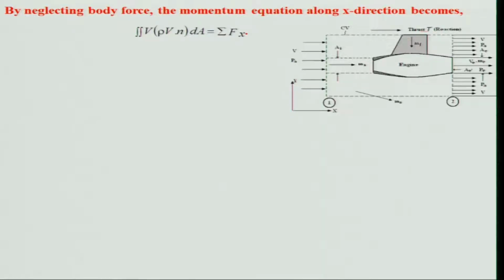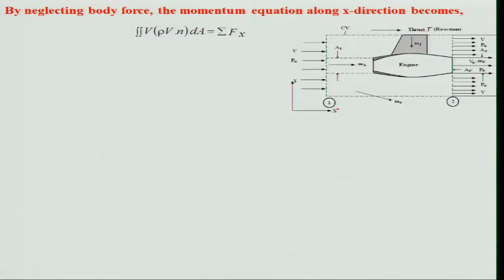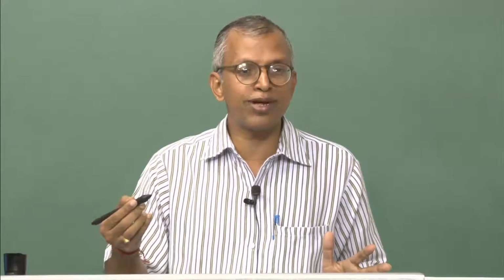So what are the forces acting in the x direction? One is the thrust, which is along the x direction. Drag we are not considering. What other forces will be acting on the control volume?